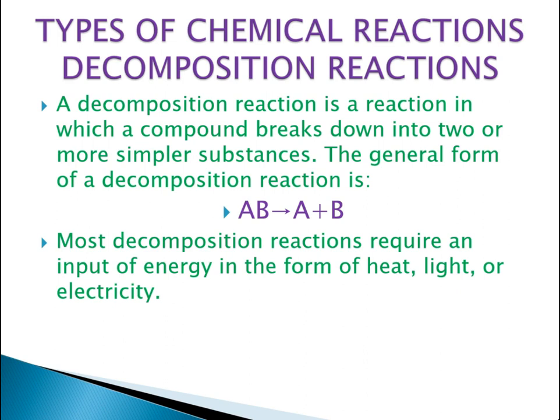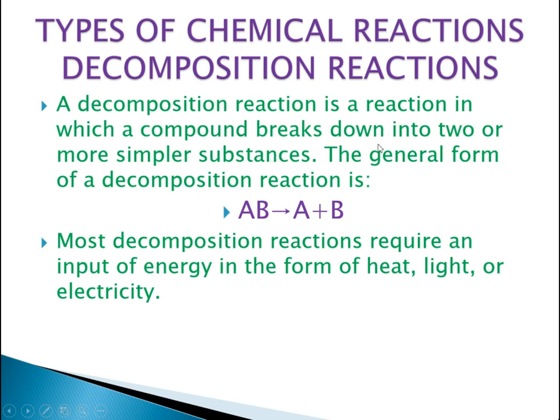In the previous topic, which was combination reaction, we have seen that the general form was A plus B equals AB. Now, in this decomposition reaction, we will see how a particular compound gets decomposed. That is, AB equals A plus B. The AB has been broken down and decomposed into A and B. So the decomposition reaction is a reaction in which a compound breaks down into two or more simple substances.